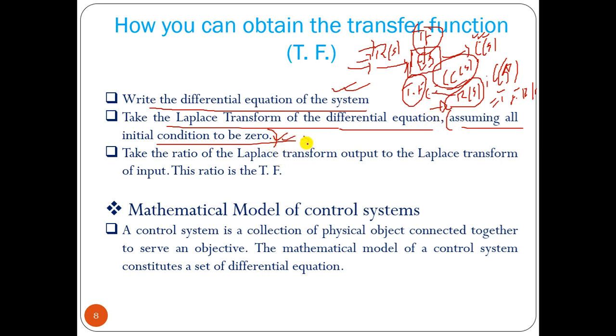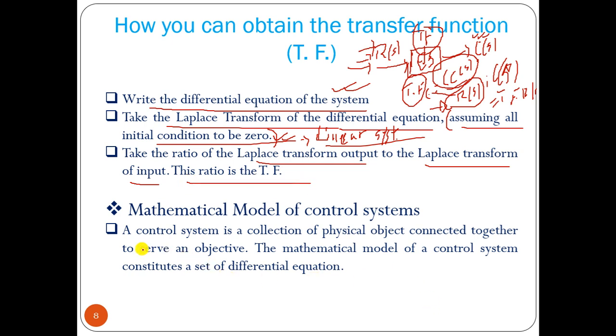That's why it is only applicable for linear systems. For non-linear systems, initial condition is not equal to 0. Then we can take the ratio of the Laplace transform of output to the Laplace transform of input. This is called the transfer function.